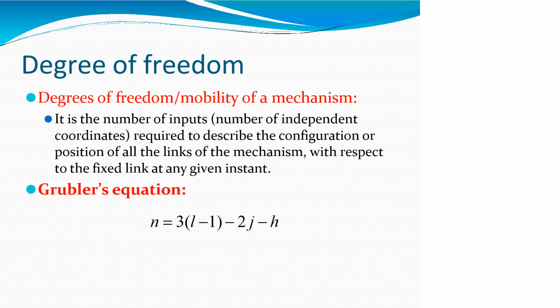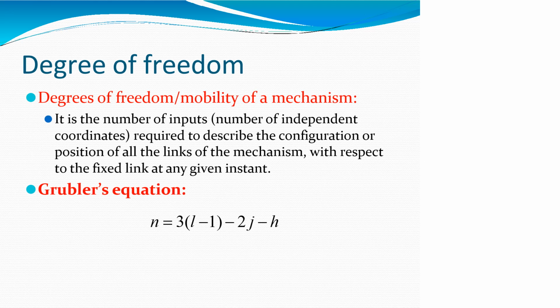Now we are going to see about the degrees of freedom. The degrees of freedom is the number of inputs required to describe the configuration or position of all the links of the mechanism with respect to the fixed link at any given instant.